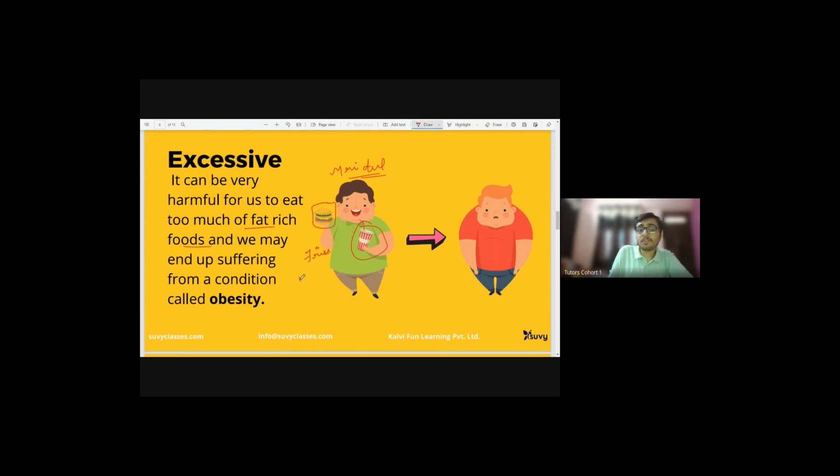There's a very famous thing these days, momos. Junk food is highly rich in fats. If you are consuming these in high quantities, then as I said earlier, fat gives you energy.